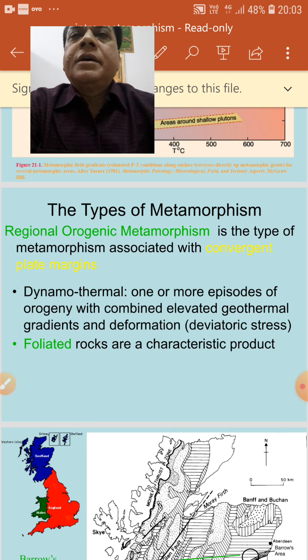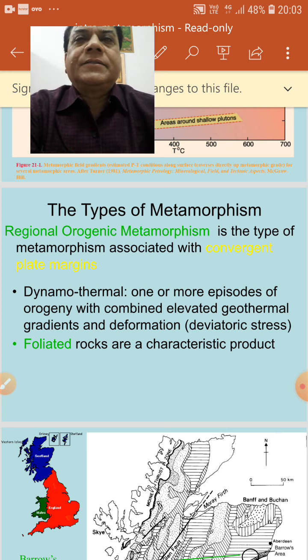Now, metamorphism can be classified on the basis of different criteria, such as the extent over which metamorphism took place, that is, to what extent metamorphism took place. On that basis, it may be regional or local.